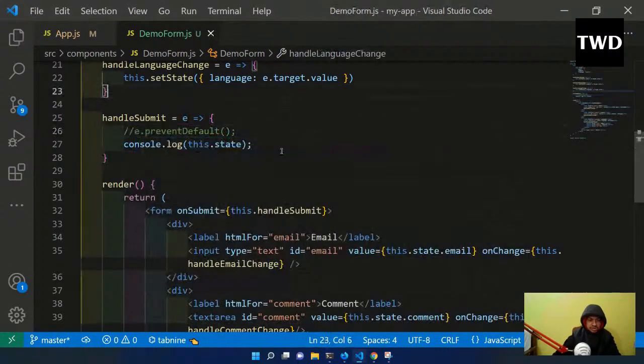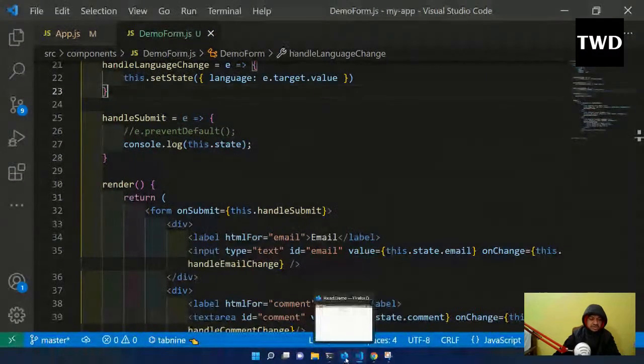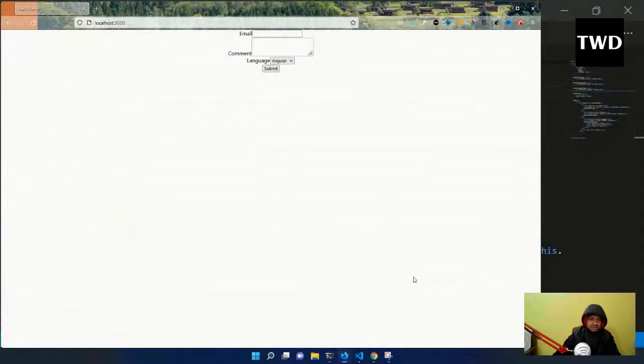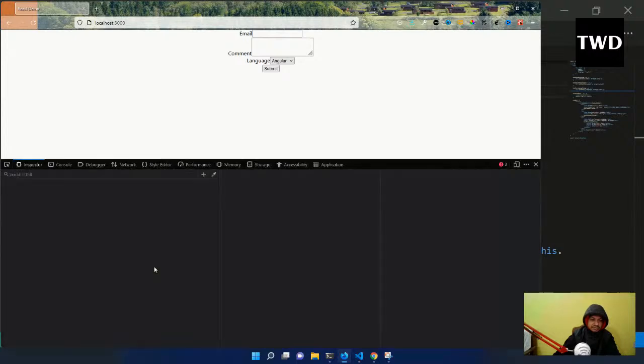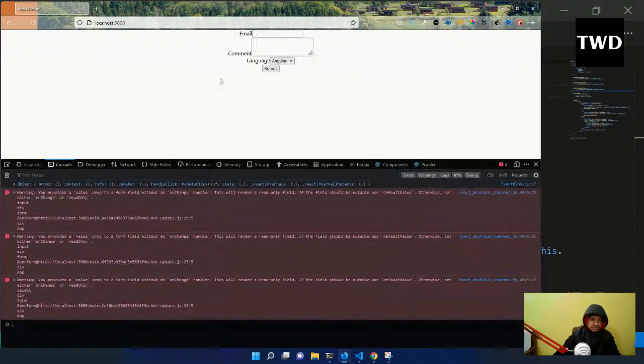Comment this out. The e.preventDefault is there, and as I told, this issue is much greater in React. React depends on all the states and all those things, and if the browser gets refreshed, everything will be gone. Let me open the console, because we're going to see the output in the console only.